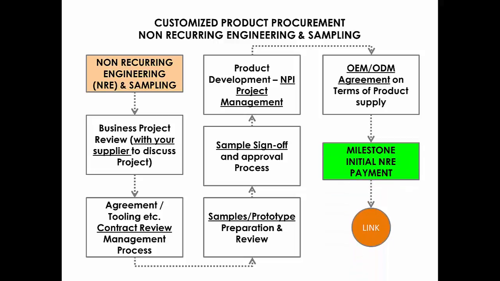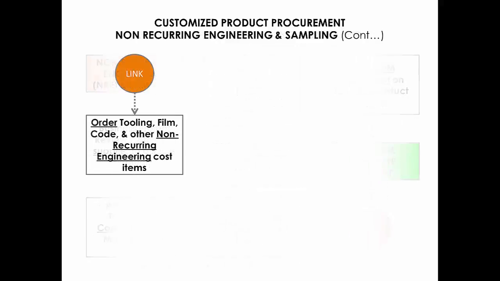Once these steps have been completed, it is now time for you to place the order and pay the initial amount against your NRE items. This will be a payment milestone in your plan. Once you place the orders for tooling, films, or any code, the information provided to your supply partner would have been officially released through your document control procedure.